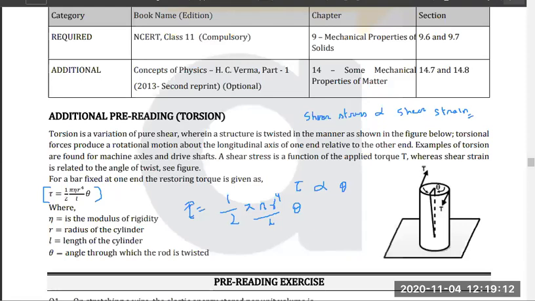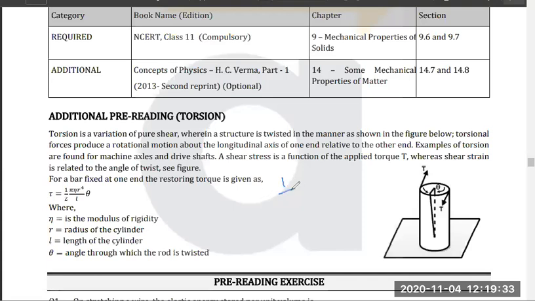In this case, everything will be studied in the advanced class. So for us, this is the formula that we have to use, and we just have to understand that it is directly proportional to theta only. Got it?